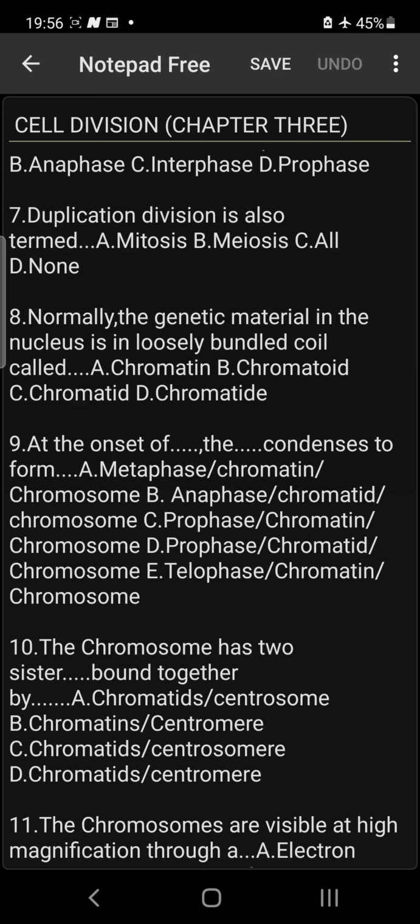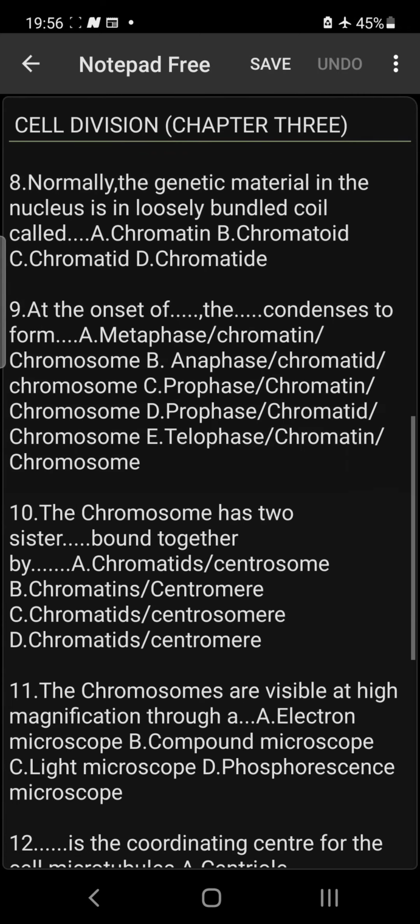Number 8, normally the genetic material in the nucleus is in loosely bundled coils called dash. It is what? Chromatin. All right, take note of that.